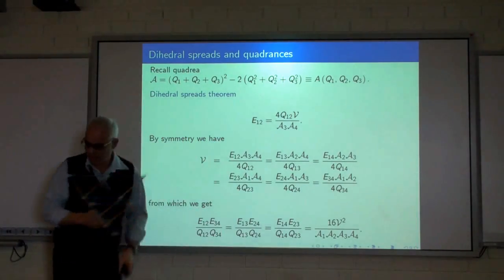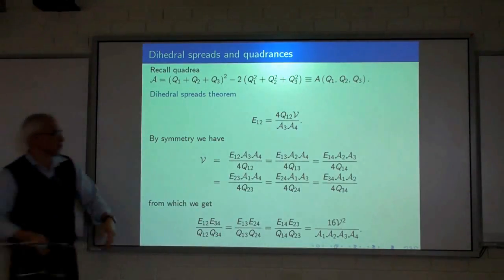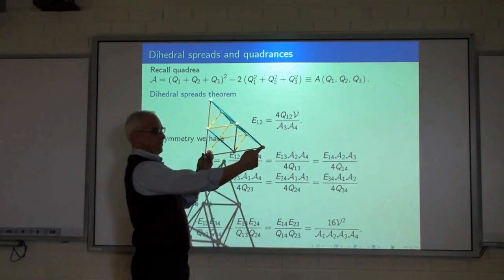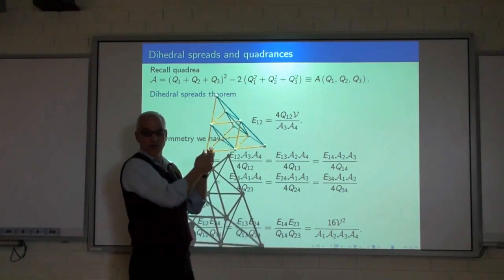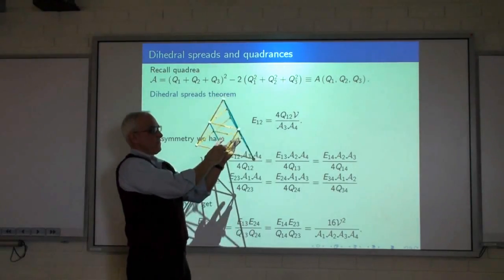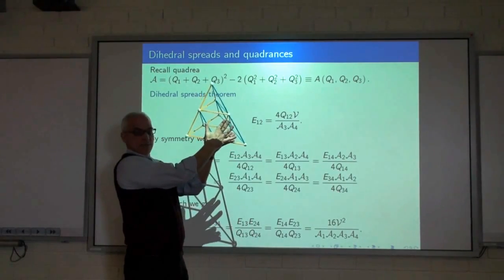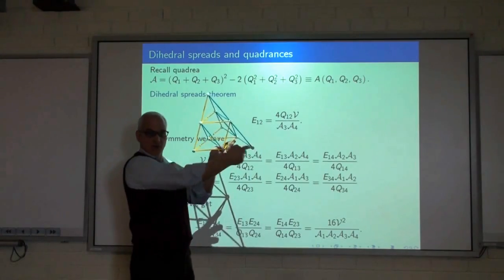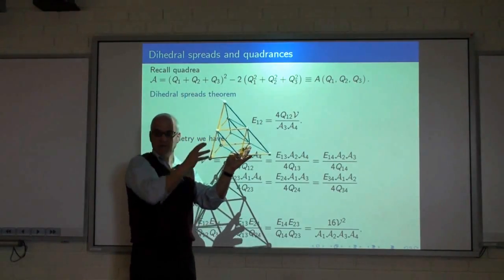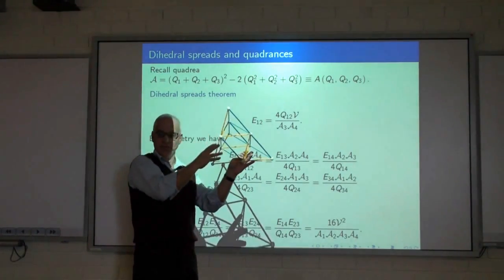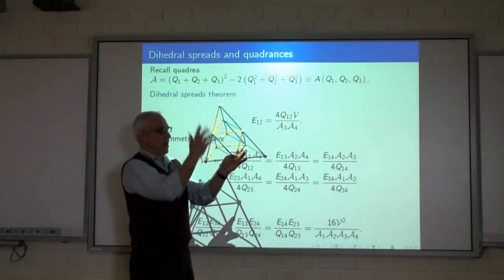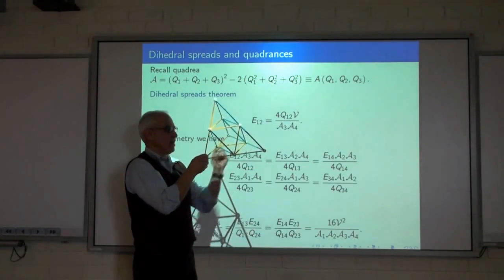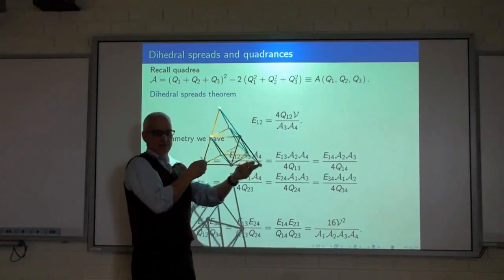Okay, so let me express this formula in terms of our tetrahedron here. If this happens to be the vertex 1 and this is the vertex 2 and here's the edge E12, then if we want to find this spread, what we do is we take 4 times the quadrance Q12 multiplied by this quadroon V, divide by the quadrea of this face times the quadrea of this face.